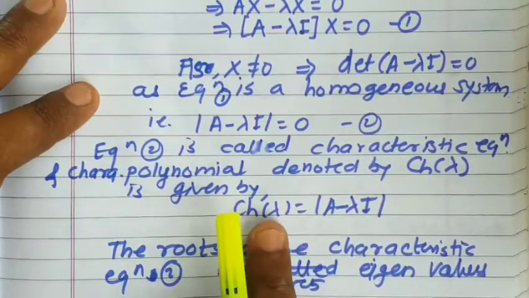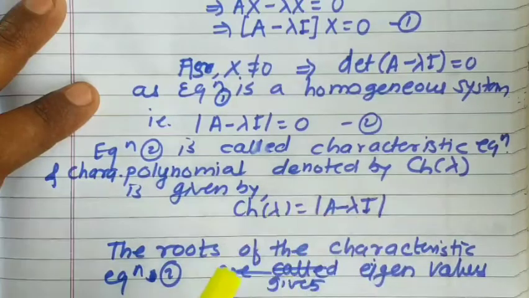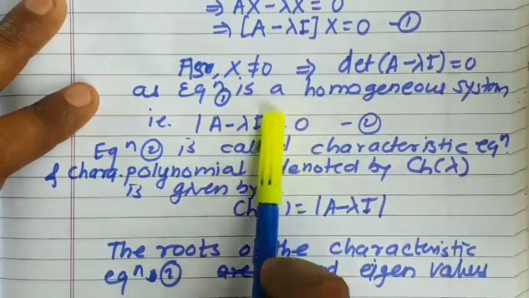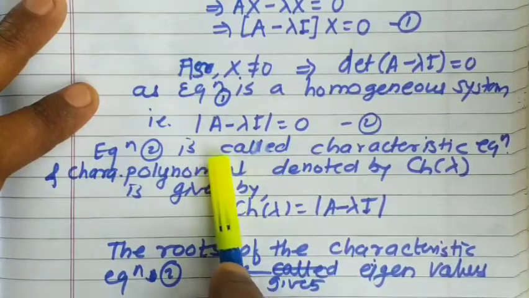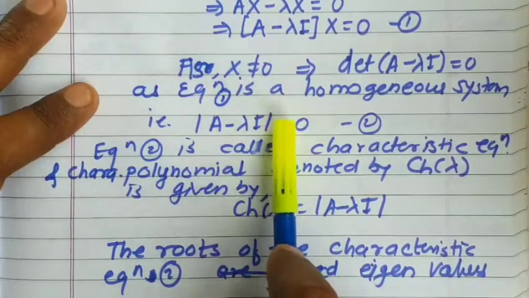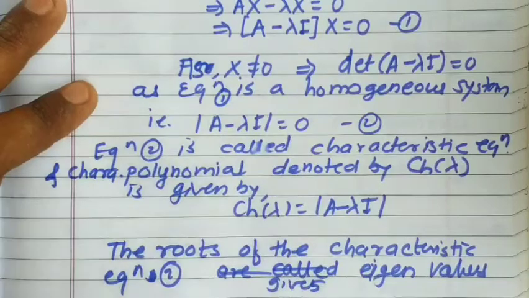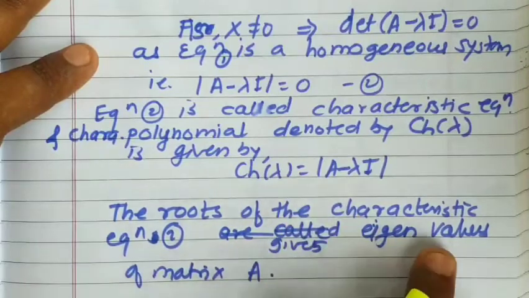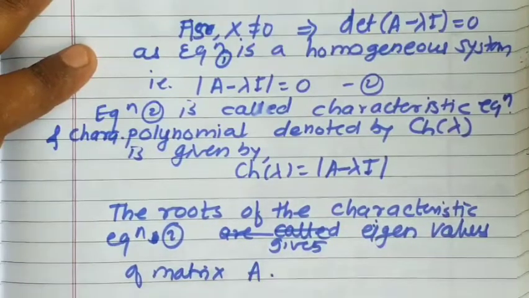It is a polynomial in lambda, and it is equal to what? Determinant of A minus lambda I, which is the left hand side of this equation. The left hand side of this equation is called the characteristic polynomial, and when we equate that characteristic polynomial to 0, that equation is called the characteristic equation. Next, the roots of the characteristic equation give the eigenvalues of the matrix A.